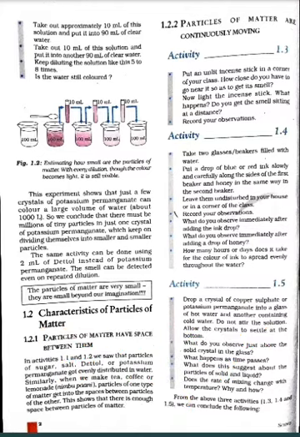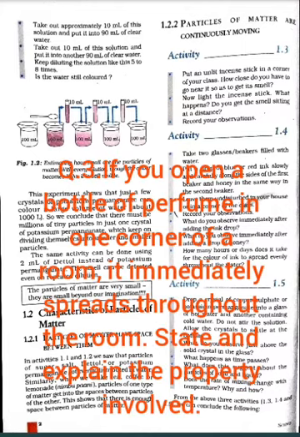The answer is, the intermolecular force of attraction is minimum in gases. So, because of that, the particles of gases diffuse very fast. The next question, if you open a bottle of perfume in one corner of a room, it immediately spreads throughout the room. State and explain the property involved.